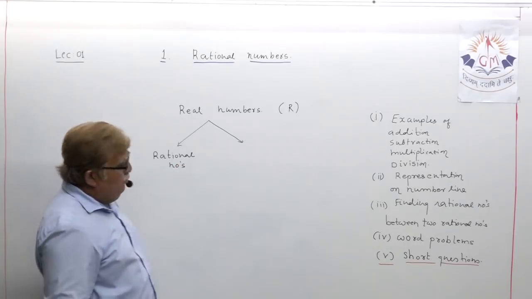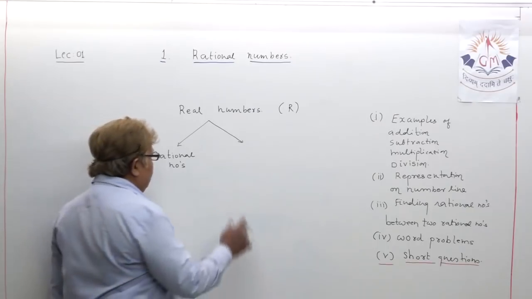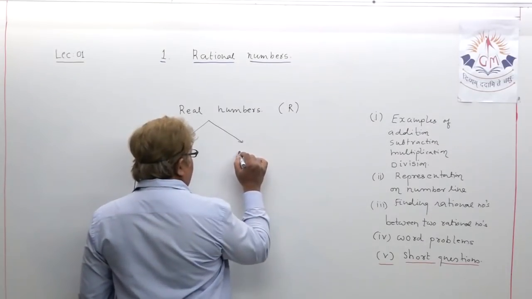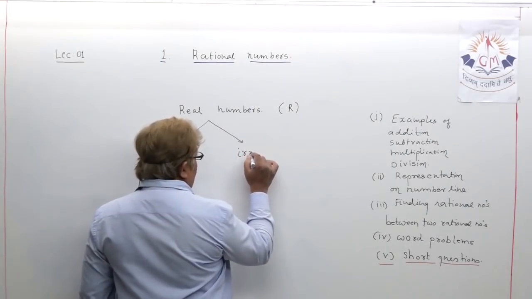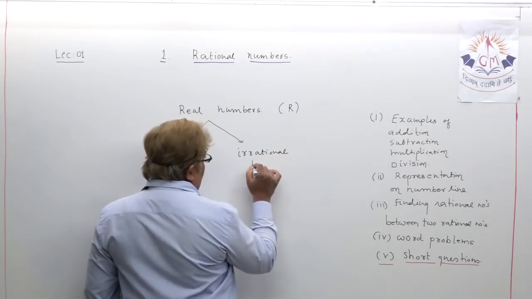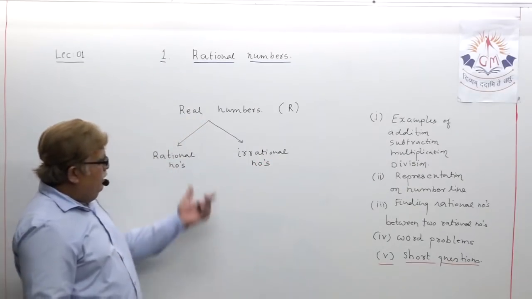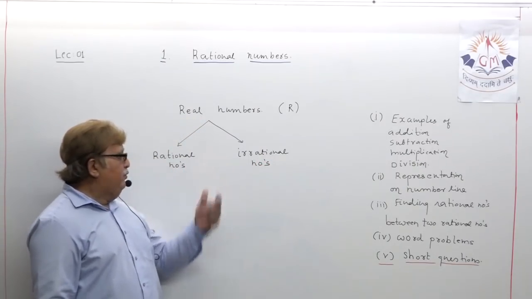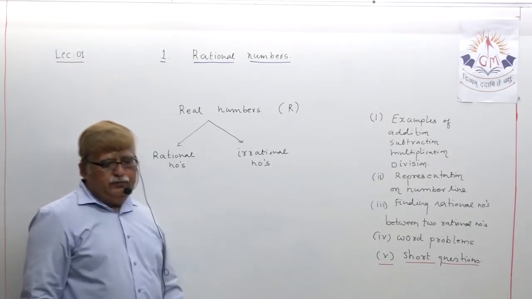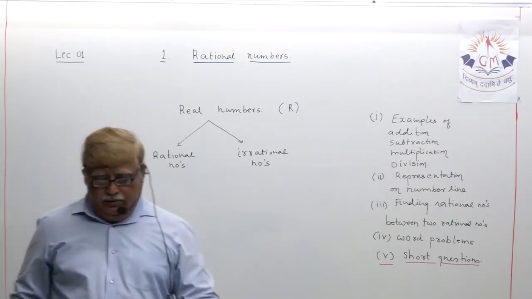All rational numbers are undoubtedly real numbers. And second, I write the title irrational numbers. So that's why, my dear students, we will try to understand the difference between rational and irrational numbers.